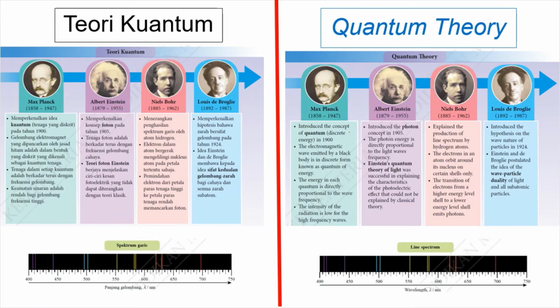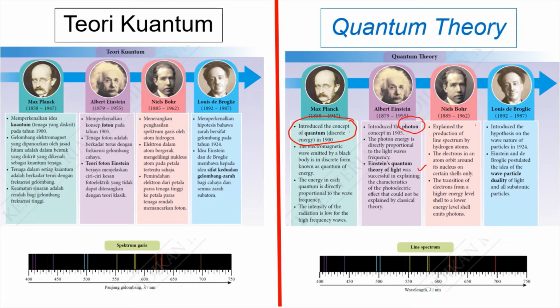This is the development of quantum theory, started by Max Planck. He introduced the concept of quantum, which is discrete energy, that actually solved the controversy from the graph that we saw just now. Followed by Albert Einstein. He introduced the photon concept, and his quantum theory of light successfully explained the characteristics of the photoelectric effect that could not be explained by the classical theory.